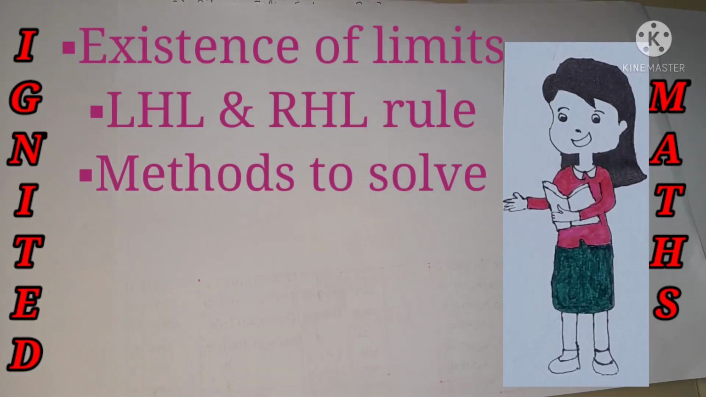We have come across limit existence: the LHL rule, RHL rule, the direct substitution method, factorization method, rationalization method, and the standard form of the limit formula. So far we have covered a lot of formulas. Still more methods are left, namely the trigonometric method, and logarithmic and exponential methods. In the description box I have shared a couple of links with which we can clear the basic concepts like trigonometry. You can go through them as well.